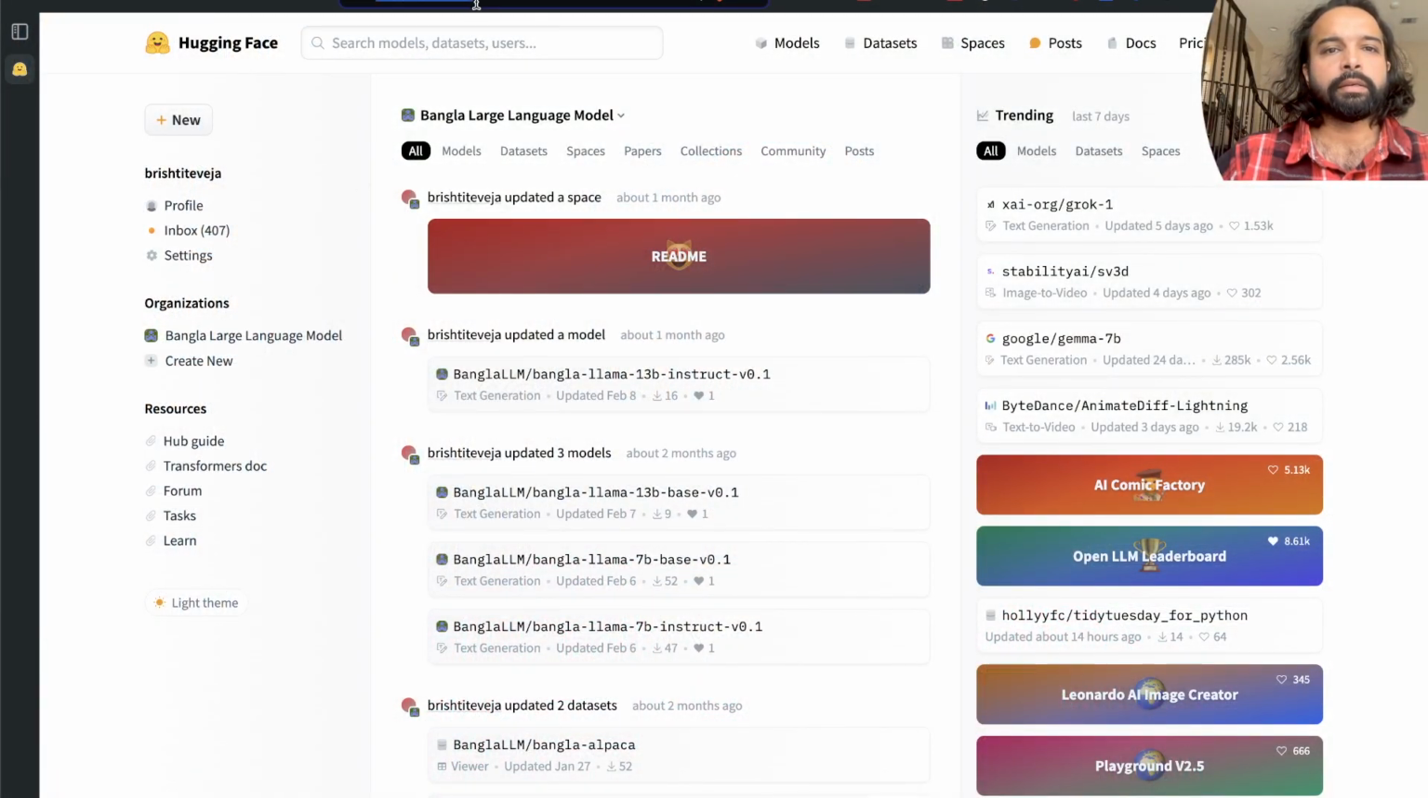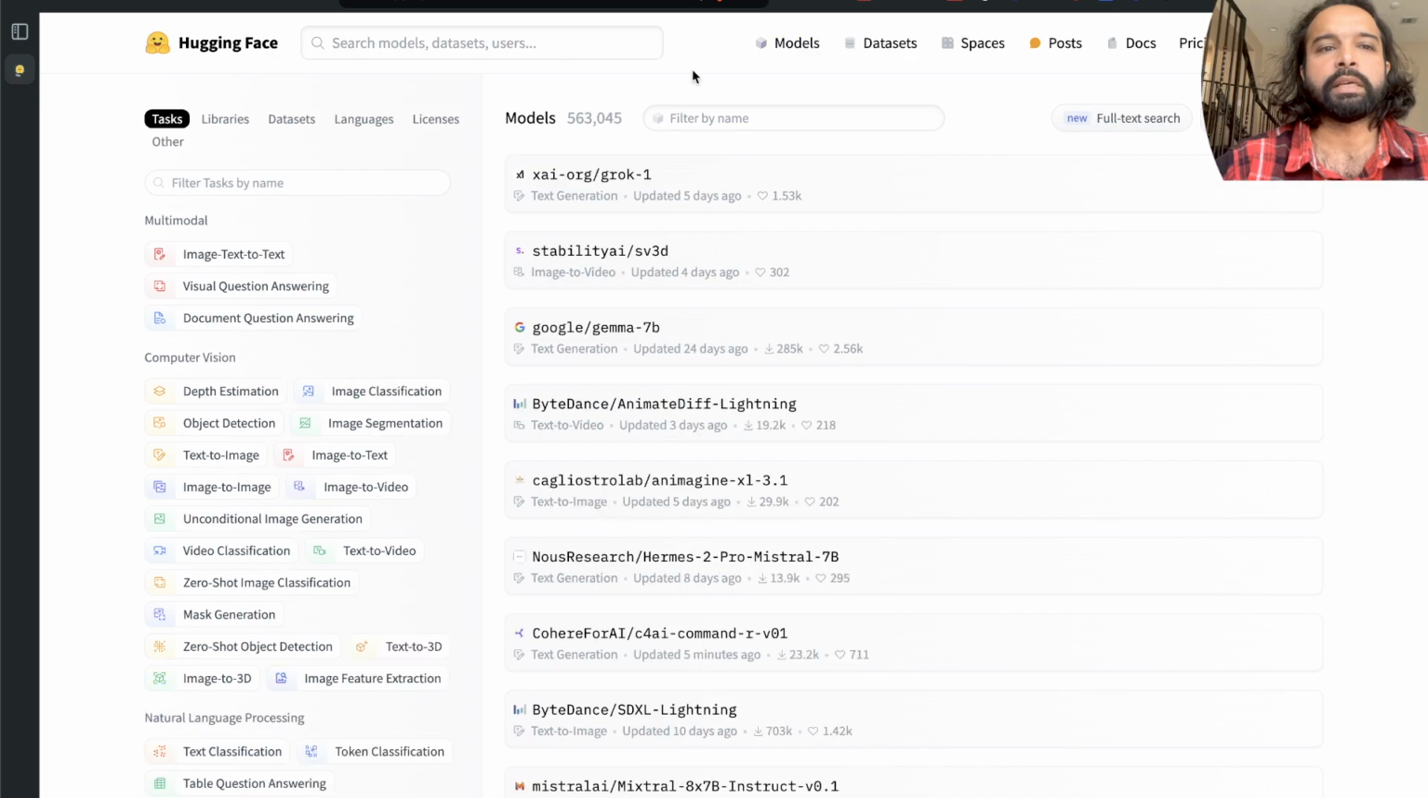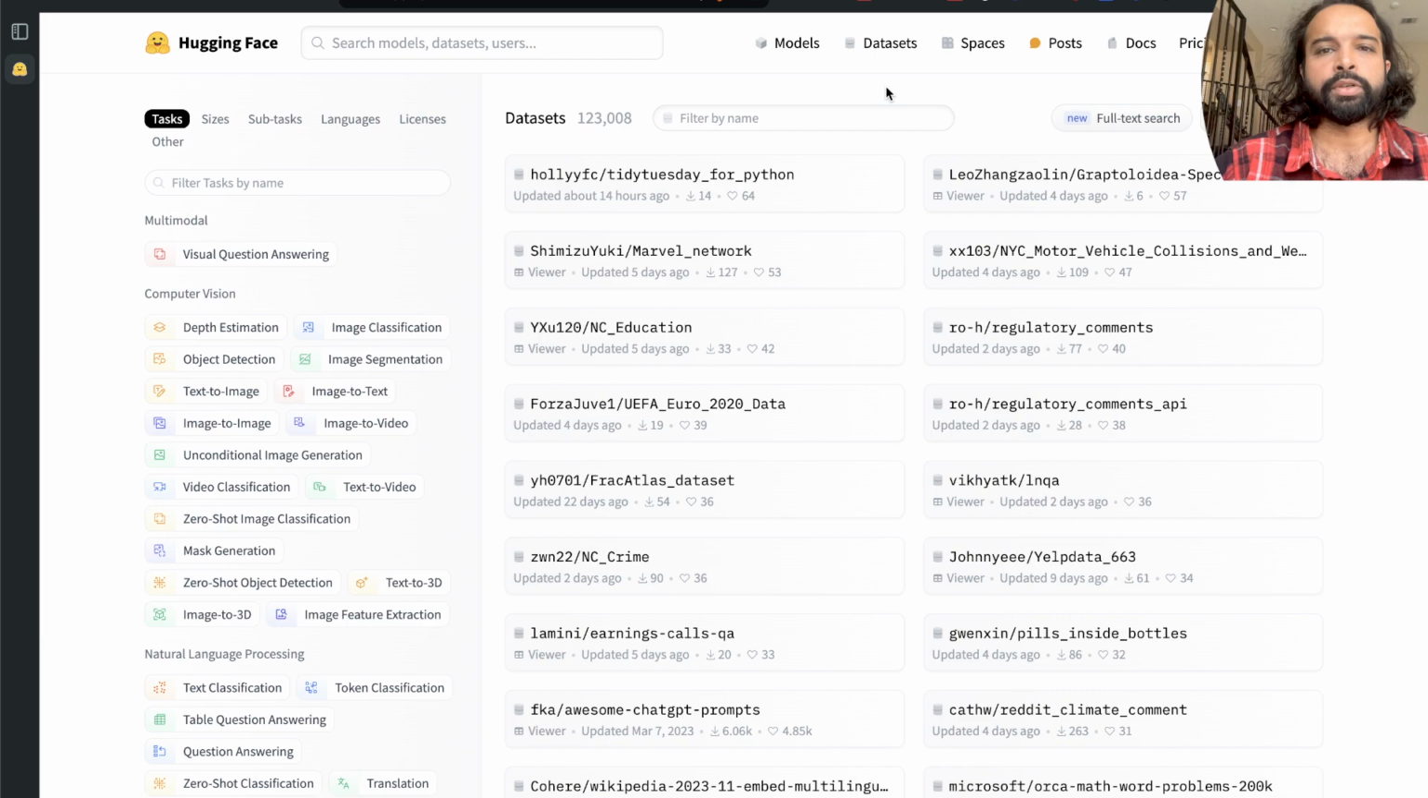For that, I'm going to go to Hugging Face, which is a platform where all the large language models get pushed. As you can see, if you go to the models, you can see all the different large language models. In total, there are 563,045 models that have been uploaded on the Hugging Face platform, and each model uses different data sets. Not all data sets are pushed here. As you can see, there are only 123,000 data sets.